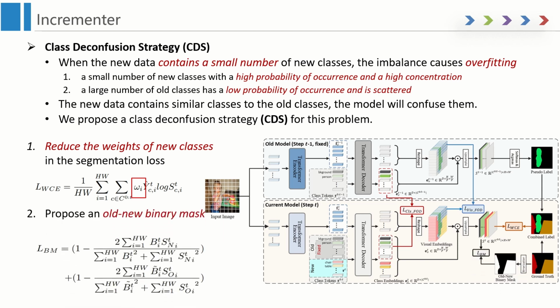Second, to solve the confusion of the similar new and old classes, we propose to classify all the old classes into one class to improve the concentration of the old classes, and generate a no-new binary mask. We use dice loss to solve the imbalance of the binary segmentation.